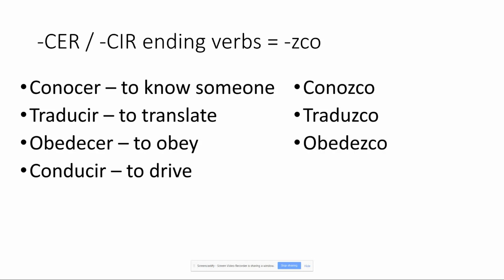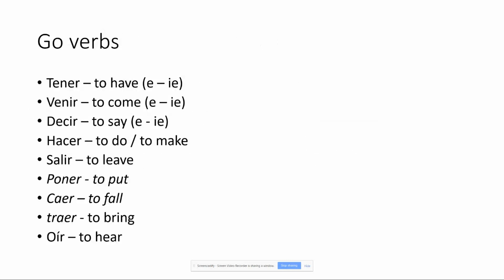And conducir, we're going to use yo conduzco for to drive. In all the other situations, tú conoces, tú traduces, nosotros obedecemos, we're going to leave the C as it is and just conjugate it like an IR or ER verb.